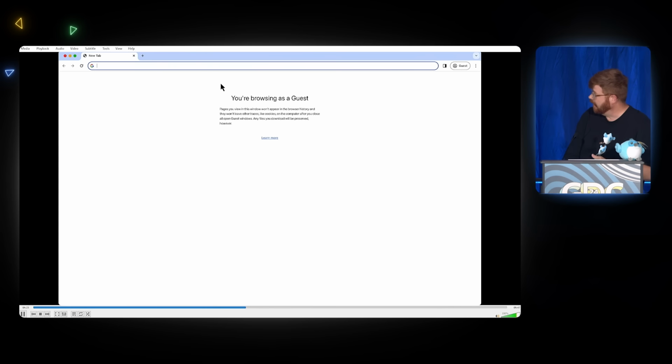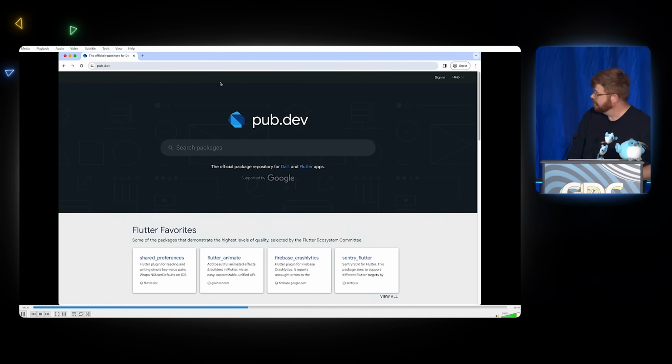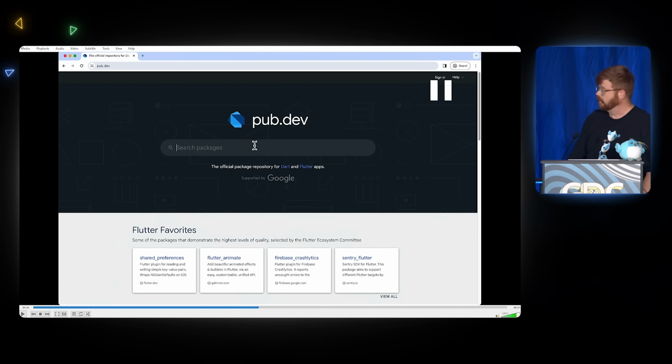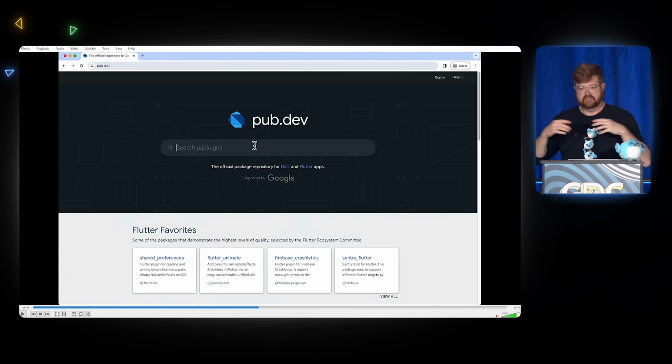Dart and Flutter have pub.dev as their package managing site. This is pub. And so this is like NPM, or where you'd go to get open source packages like the Go package directory. And you can find tens of thousands of open source packages here. Some are pure Dart, and some of them are Dart with native code built in. And Flutter includes a couple different ways to communicate from Dartland into native code, and you can ship a plugin that includes a Dart interface that provides a single layer of abstraction, a single API regardless of platform, and then includes per platform implementations that actually talk to the native APIs.